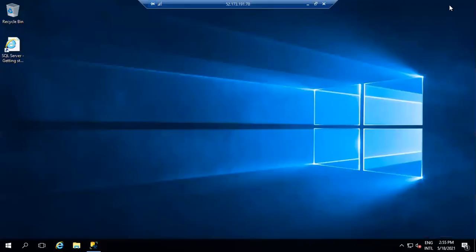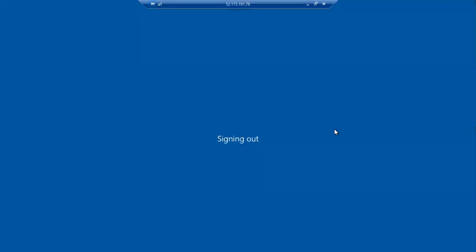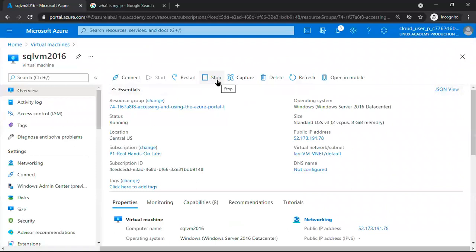Understood? Remote desktop we can take, and we can connect through SSMS also. Now I will sign out here. We can shut down the machine here, or through the portal also we can shut down the machines. Both the options are there.